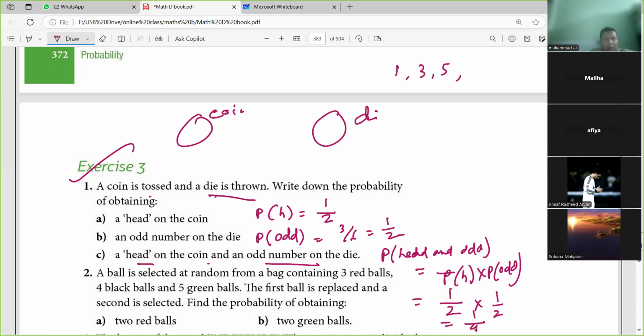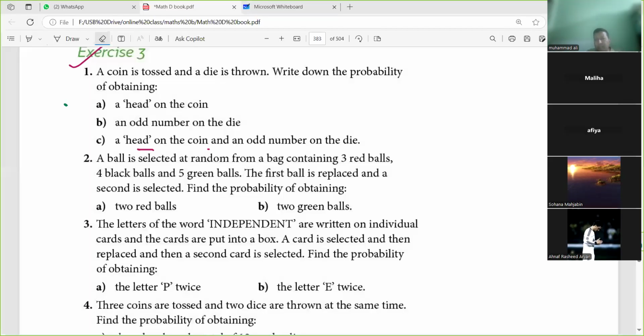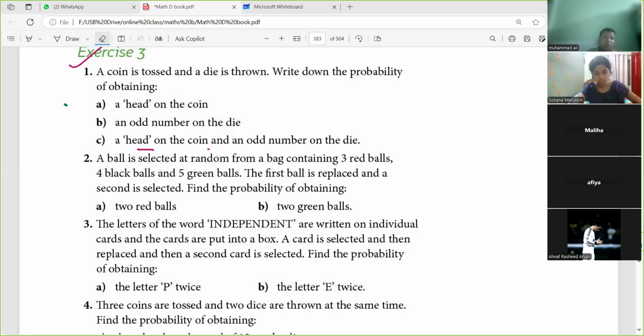Is it clear, everybody? If you revise, you will not forget in a short time. It takes a long time to forget these things. So try to remember these things and revise them within 11 hours. Okay. Now see, number 2.